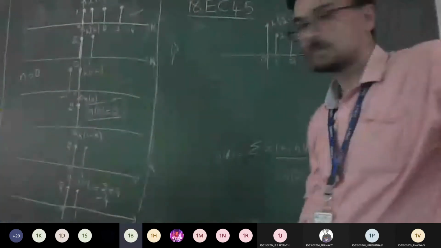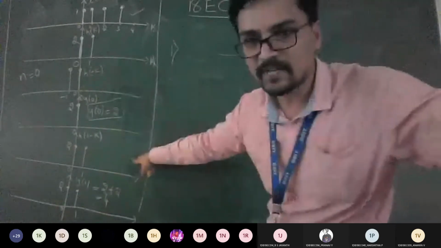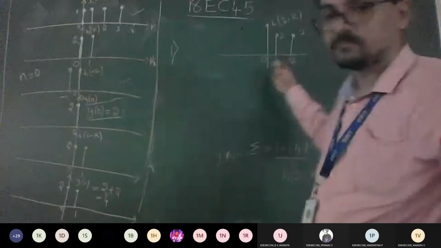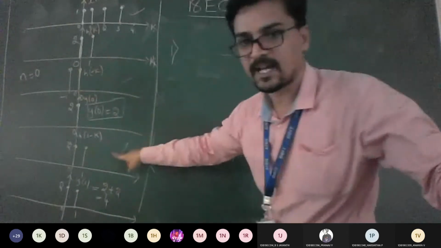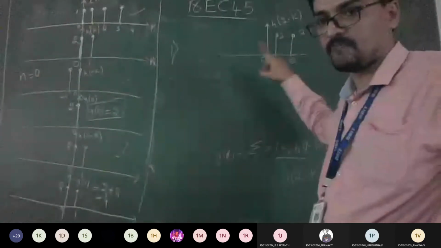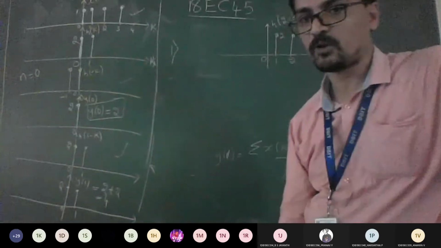Understood, yeah? Yes, sir. So if you get confused here, whatever h of 1 minus k you have given, if you want 2 minus k, do a 1-bit shift. That's it. So is it the same answer? For this h of 1 minus k, if you give one more bit delay, that becomes h of 2 minus k. Convolve this. Is it the same answer? Is it 4 only?